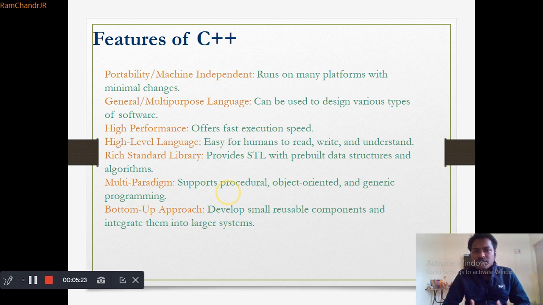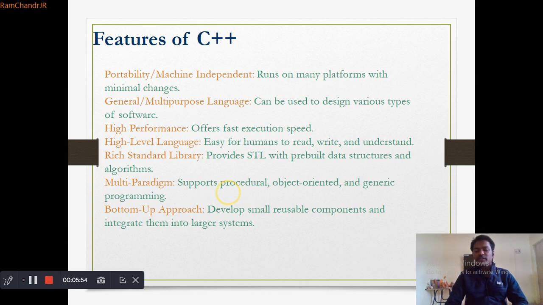it is an object oriented language. That means we can create objects, and using the objects we can write many of the C++ code using the object oriented approach. Now it can have polymorphism, encapsulation, data abstraction, inheritance. These kinds of concepts we can use in C++, and there are many other features also.